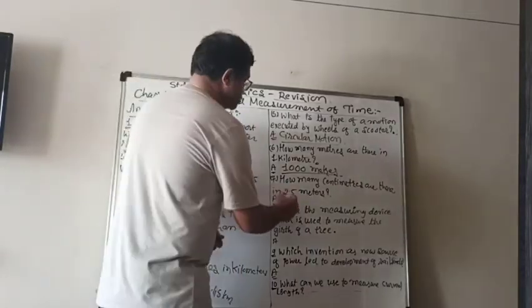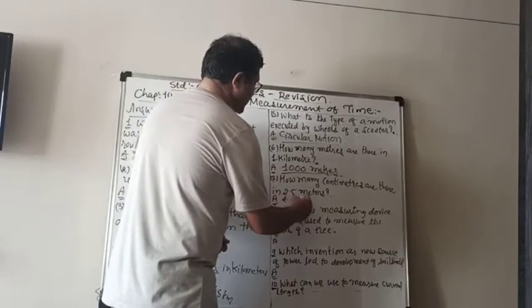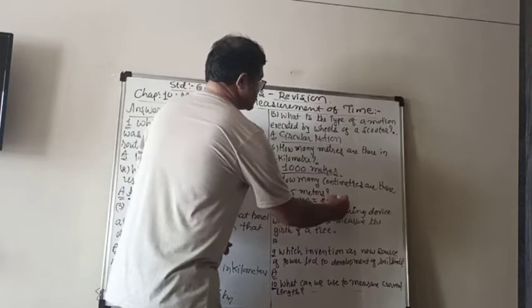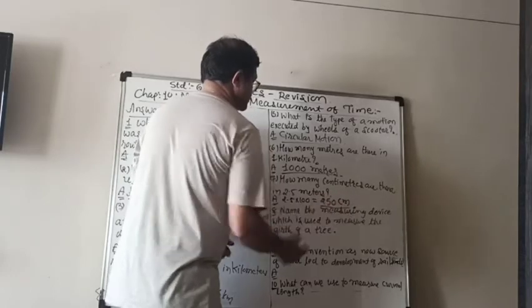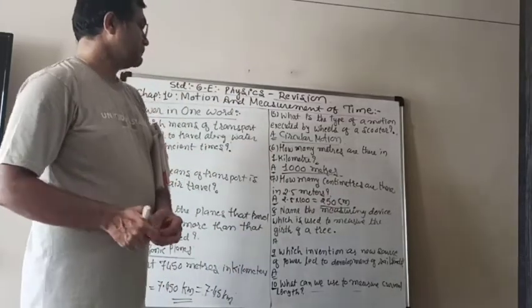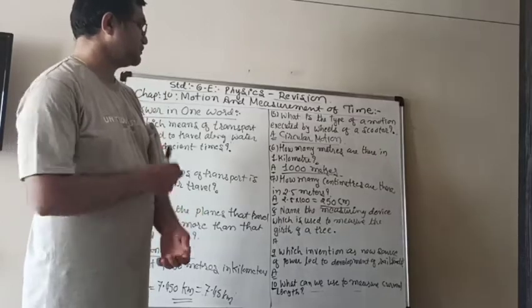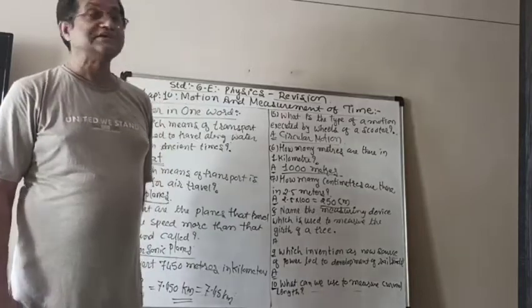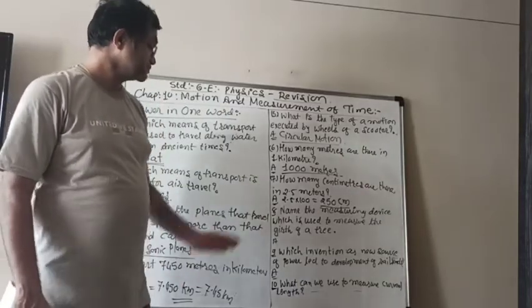So 2.5 multiplied by 100 is 250 centimeters. When we multiply by 100, you know that it will be 250 centimeters.